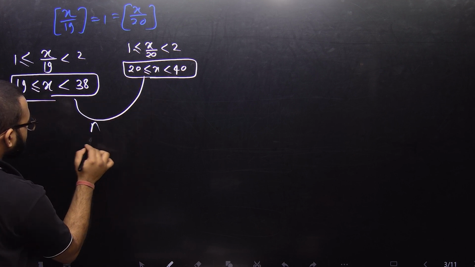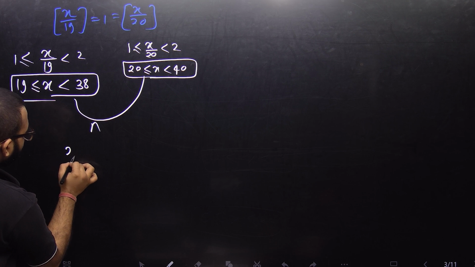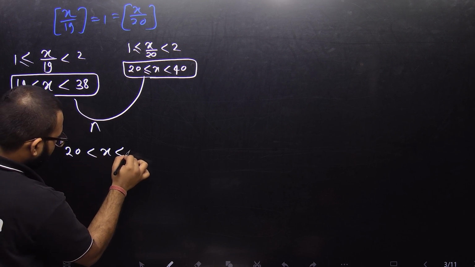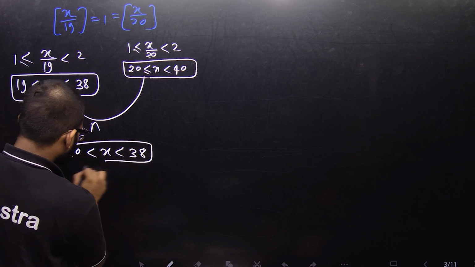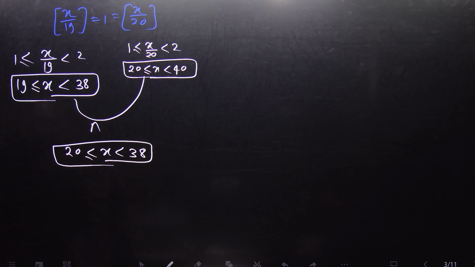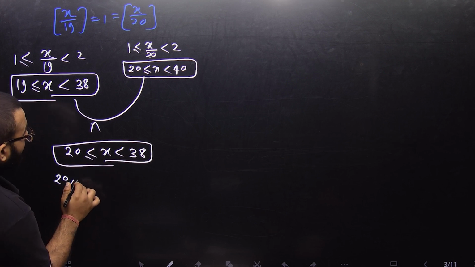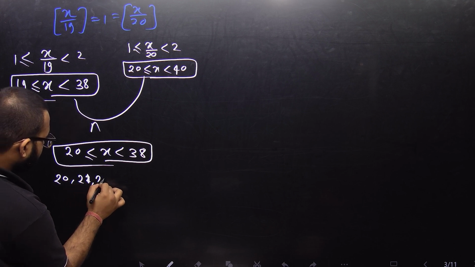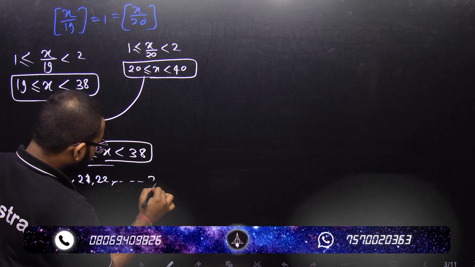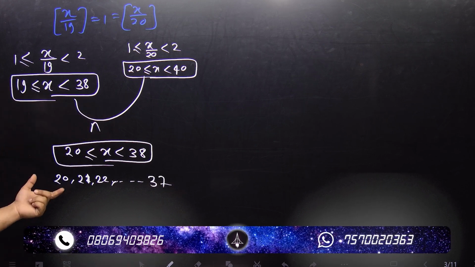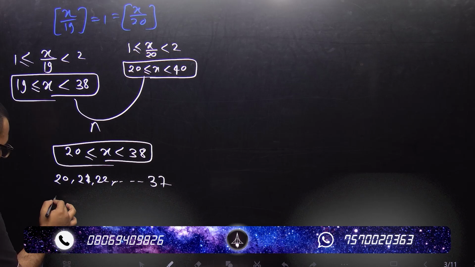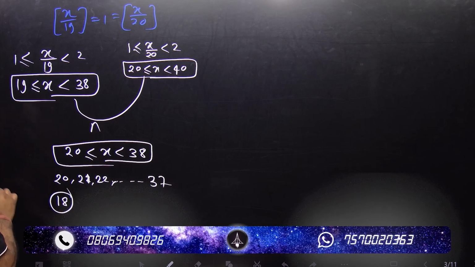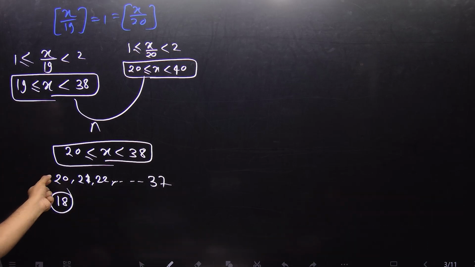Then x lies between 20 and 38, with 20 less than or equal to x. The positive integers between 20 and 38 are 20, 21, 22, up to 37. So there are 18 positive integers.